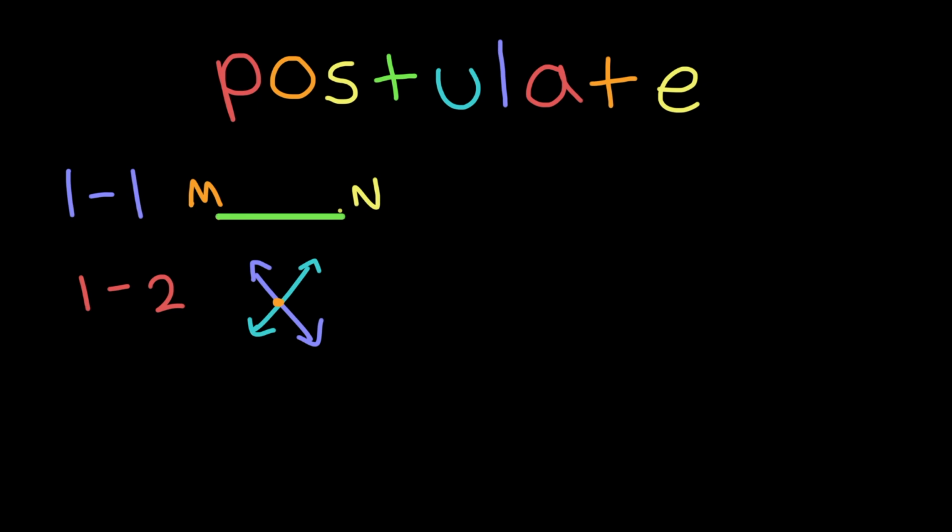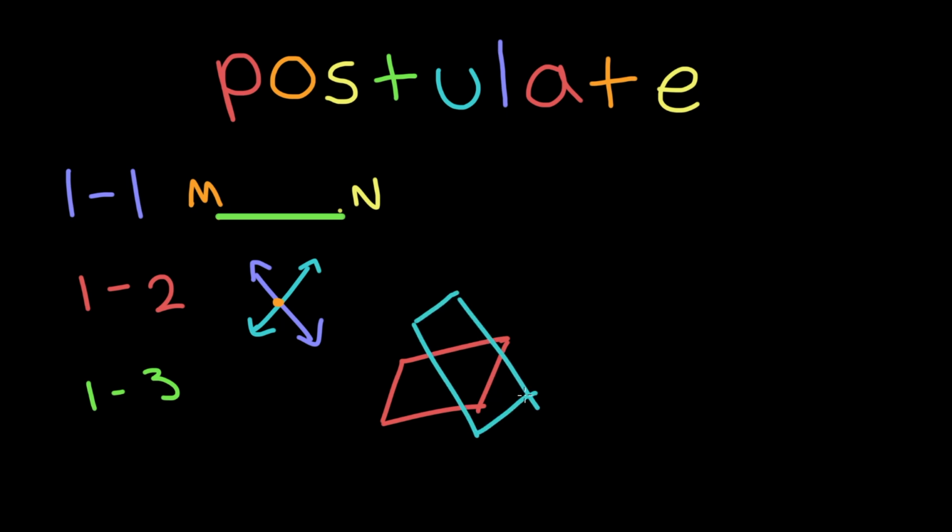Now, we're going to move on to postulate 1-3. So, this one is, if 2 planes intersect, then they intersect in exactly one line. So let's draw 2 planes to test it out. There's our first plane. And there's our second plane. So the line where they intersect is going to be right here. And there you go. There's our third postulate.